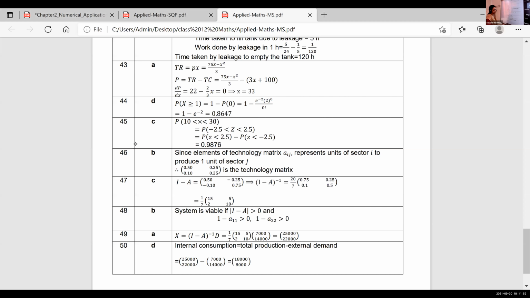Internal consumption is total production minus external demand. How much we use is equal to production minus the external demand. Total production we now got as 25,000 and 22,000. From there, you subtract the demand. Note this down: internal consumption is production minus demand. It is 18,000 and 8,000.